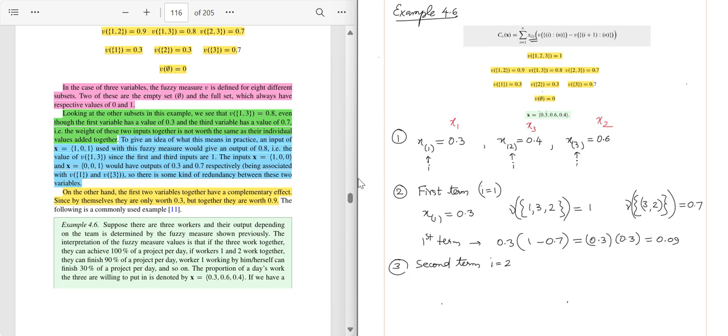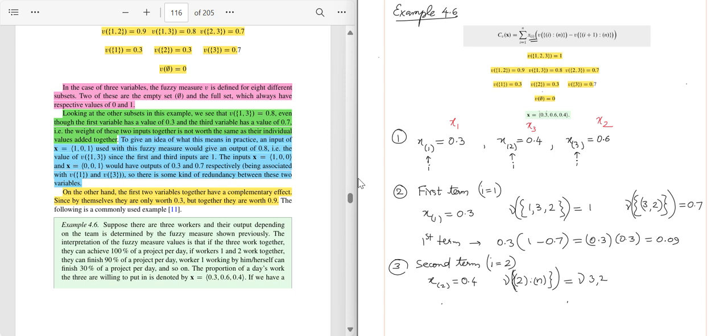The second term is i equal to 2. Now x of 2 after rearranging is nothing but 0.4. The fuzzy measure here is from i to n, so as per the formula it is fuzzy measure of 2 to n. What is the second element after rearranging? The second element is actually the third element, so again we will write 3, and the third element is the second element, so 3 comma 2, which is the same as 2 comma 3 by the way.